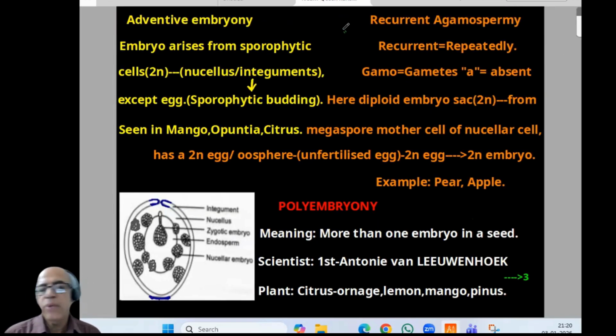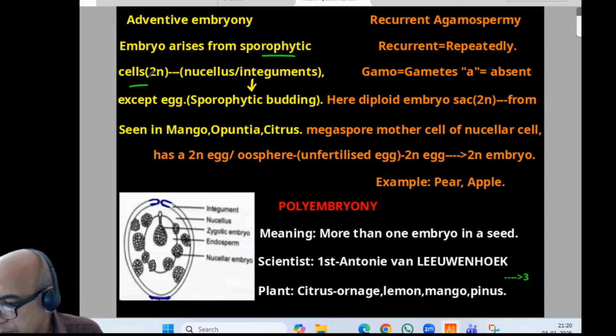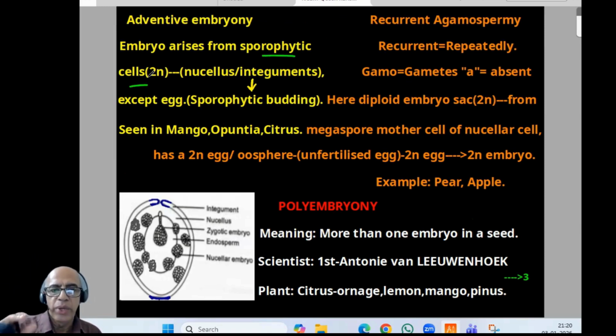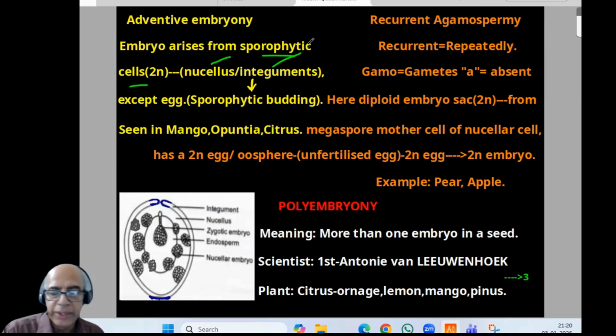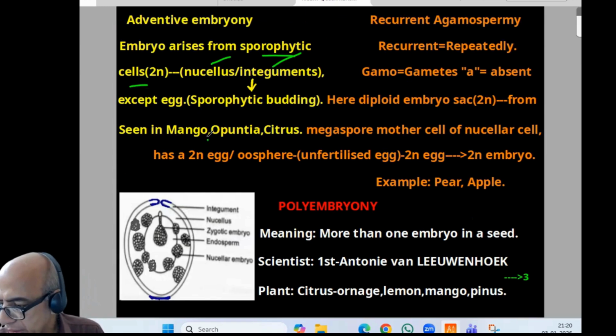One is adventive embryony. What is meant by adventive embryony? And the second one, recurrent agamospermy. In adventive embryony, the embryo arises from a sporophytic cell. Sporophyte means 2N, including nucellus or integuments, diploid, except the egg. This is otherwise called sporophytic budding, seen in plants like mango, citrus.